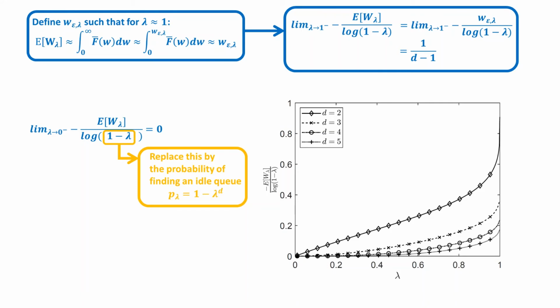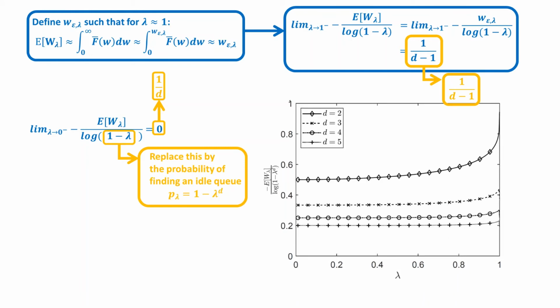We find that if we use the log of p lambda in the denominator, the limiting value for lambda to 1 remains unchanged, while the limit for lambda to 0 becomes 1 over d, which is simply some finite value. Also, if we redo the plots, we observe that the curves are much more flat, and especially as d increases, the limiting values can be used as good approximations.